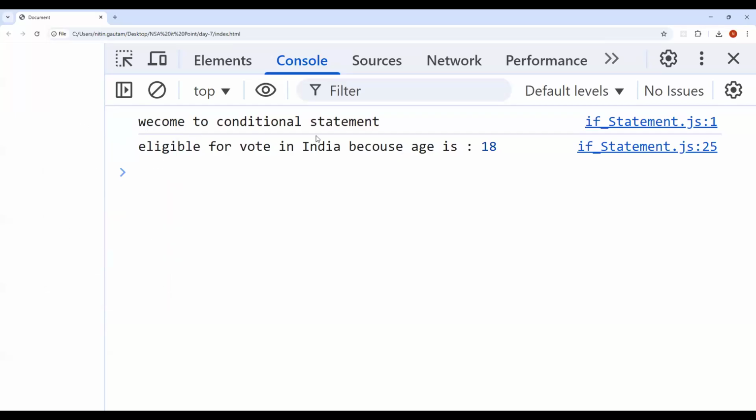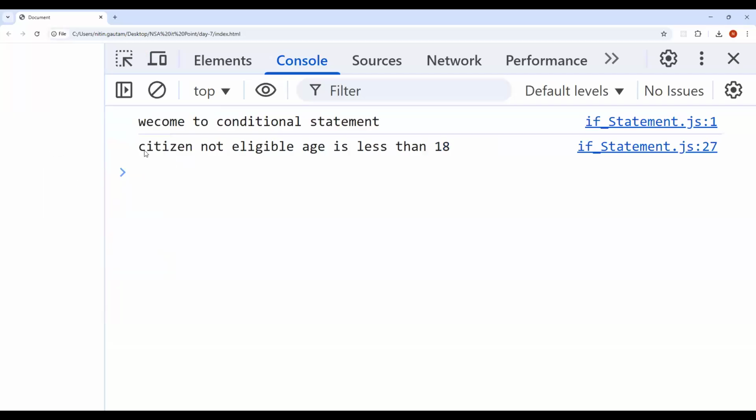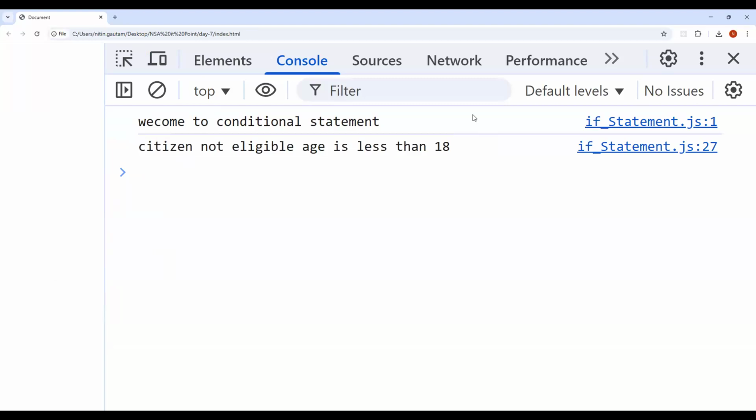Let's reload. Eligible. I didn't change the variable. Let's change the value; I add 16. Let's reload. Citizen is not eligible, age is less than 18. Any doubt?